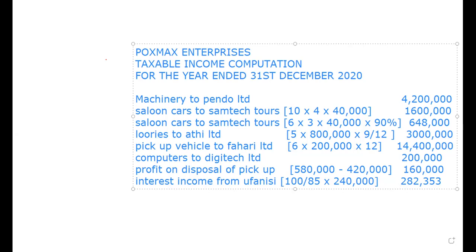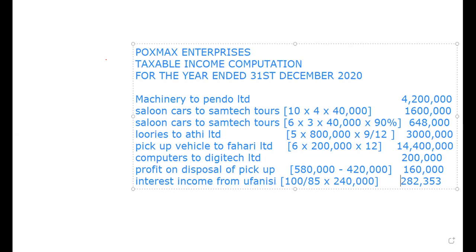Next thing that we need to undertake: number 2, I'm still reading the additional information. Dividend income from Wananchi Sacco, 120,000 net. Remember, we have 3 types of dividend: exempt dividend, qualifying dividend, and non-qualifying dividend.